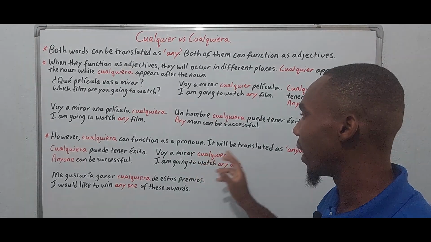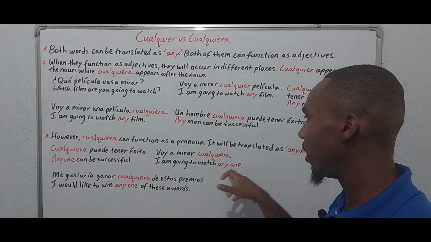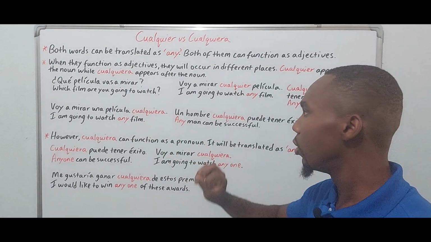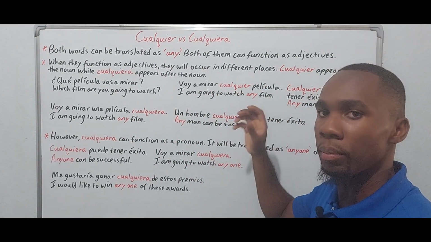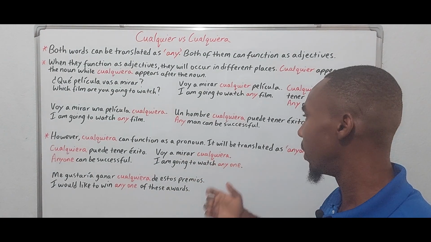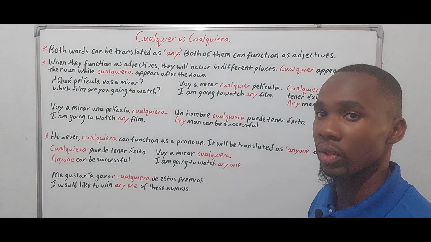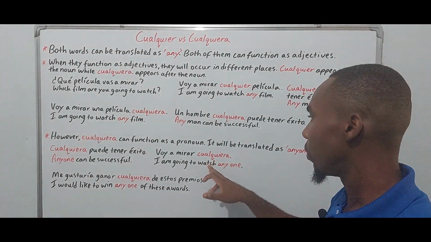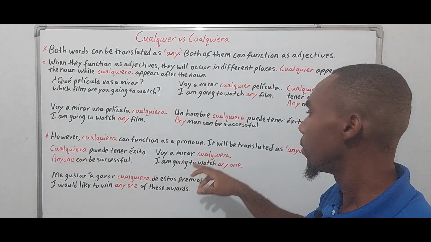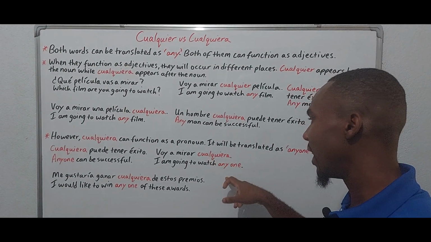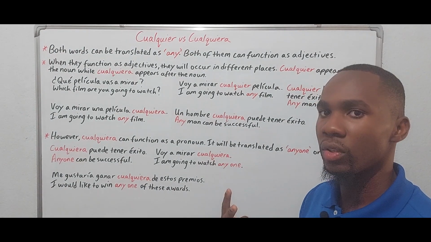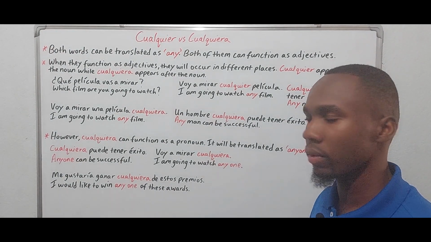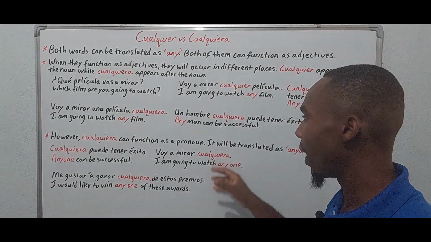Voy a mirar cualquiera. I am going to watch anyone. So we're talking about the film. Una película cualquiera or cualquier película. Both of them can be replaced by cualquiera. And in that context, we're talking about an object or a thing, rather. I am going to watch anyone, right? Once we have two words, we're talking about a thing. So, voy a mirar cualquiera.